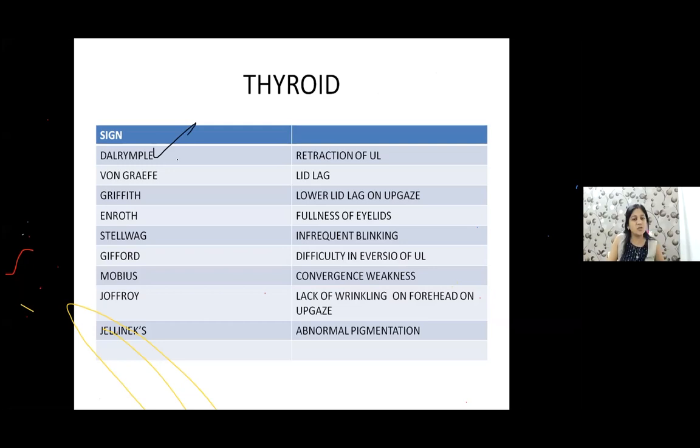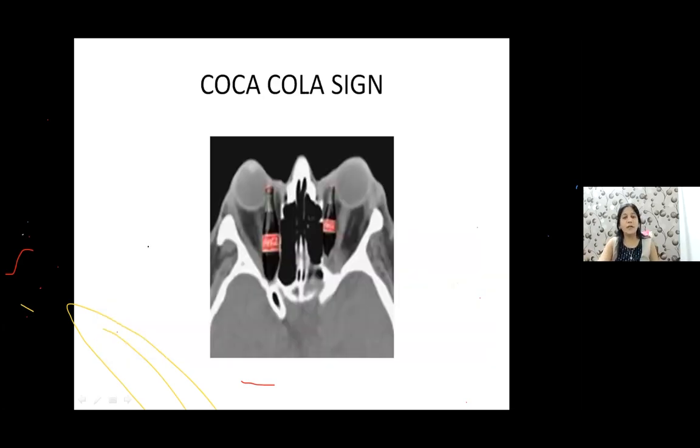Two picture questions which we have discussed, Dalrymple's and Von Graefe's. These are the rest of the signs and I want all of you should learn at least Mobius sign and Stellwag sign. ठीक है? ये सब तो पता ही होने चाहिए सबको. Okay? So these are all the signs, but not every sign is required for your level. Later on, you can learn everything.